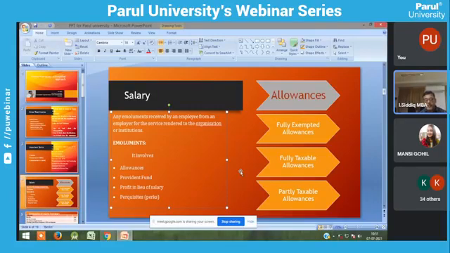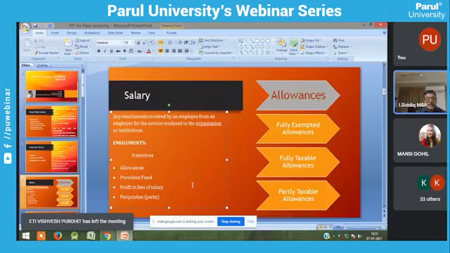So this is called provident fund. The next one is profit in lieu of salary. Apart from salary, some employees can get a lump sum amount, a huge amount. That is called profit in lieu of salary.